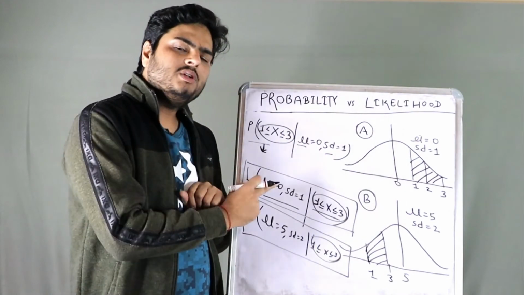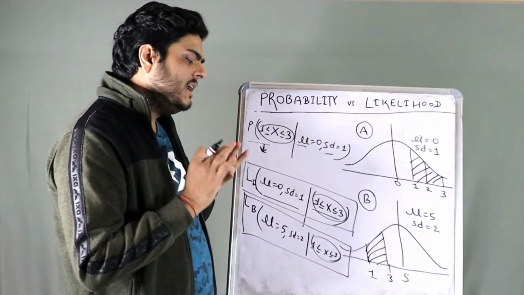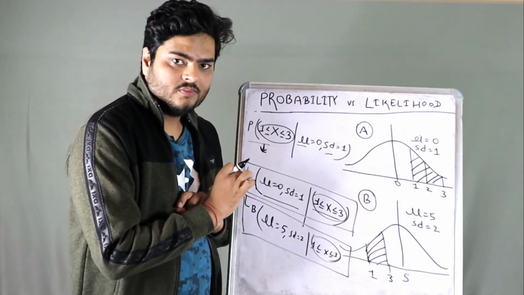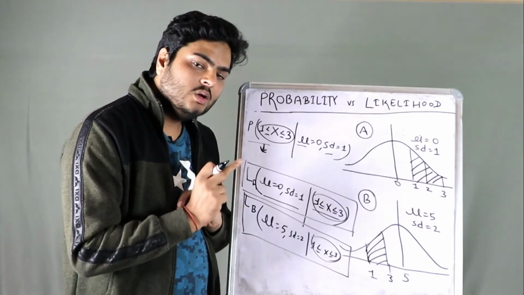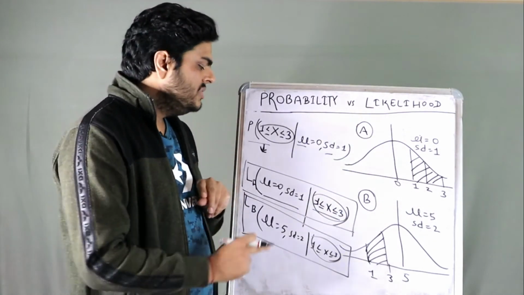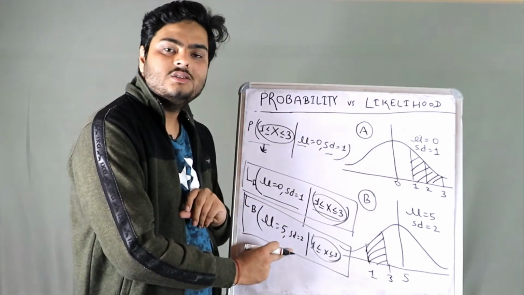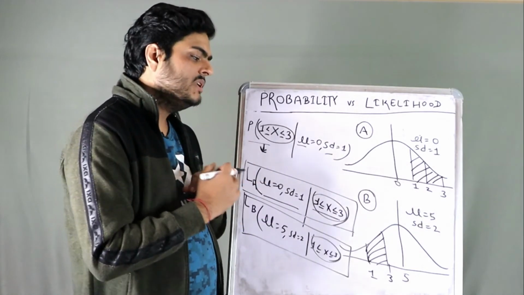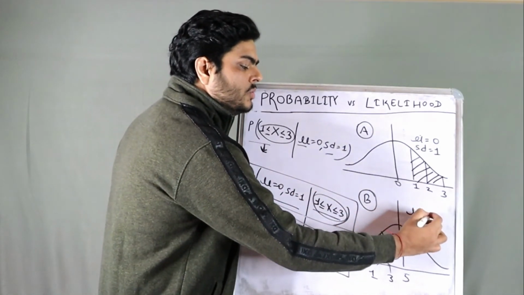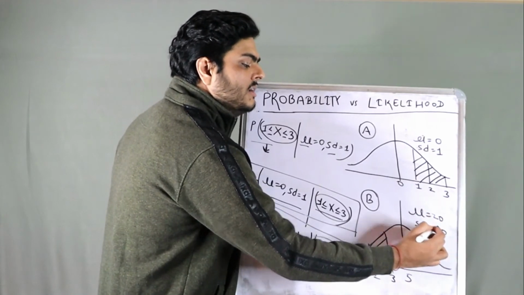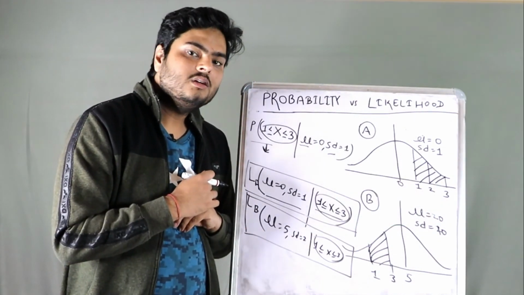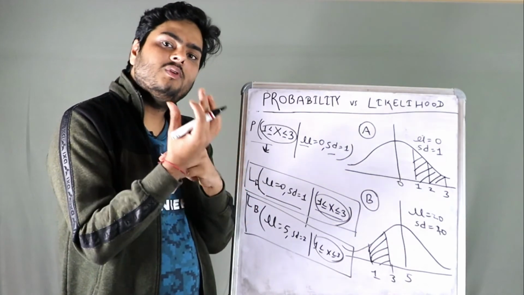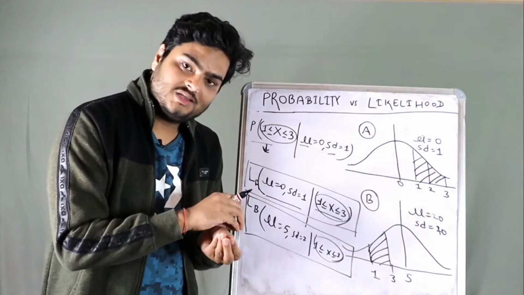Now I want to discuss one small topic here. The likelihood will change based on the distribution, I am repeating it one more time. The likelihood will change based on which curve we are talking about, right? So there will be likelihood increase and likelihood decrease. For example, if I make mu equal to 20 and standard deviation equal to 10, likelihood will get impacted. So we will have curves where likelihood will be more, and curves where likelihood will be less.